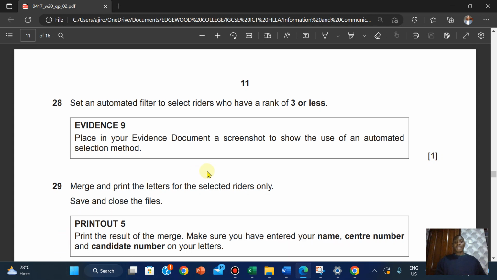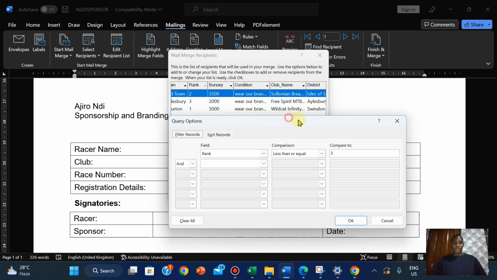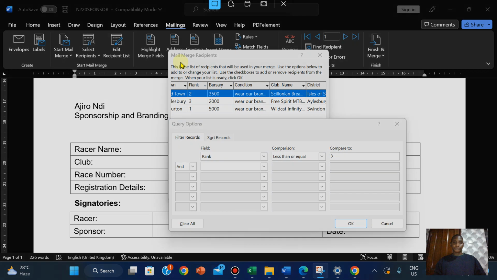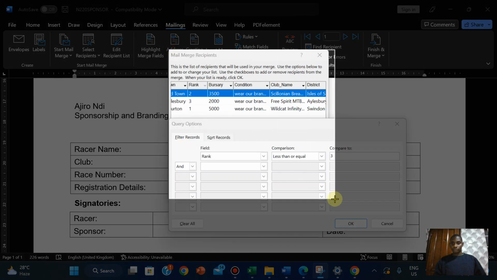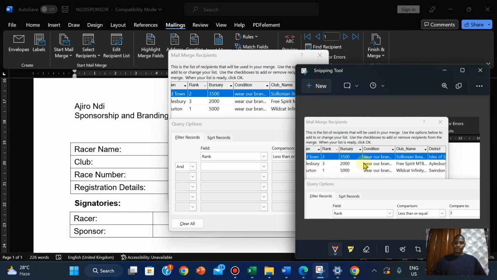Place in your evidence document a screenshot to show the use of the automated selection method. So we're going to do that. Click on filter, and we're just going to take that right here. Click on new. Obviously this is what they want to see. And I'm going to paste this in evidence 9.